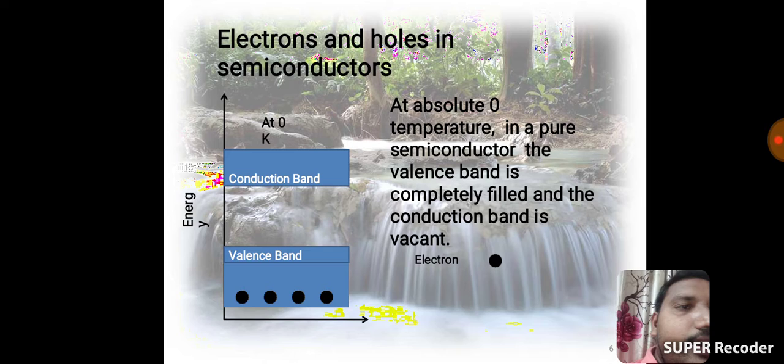See, electrons and holes in semiconductor. At absolute zero temperature, in a pure semiconductor, the valency band is completely filled and the conduction band is vacant.